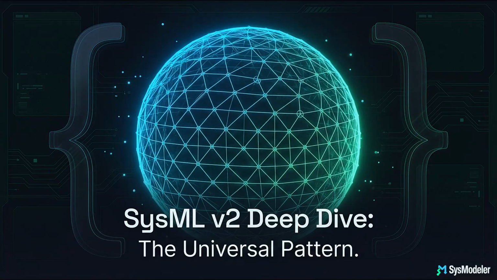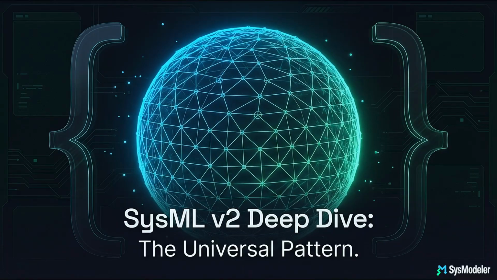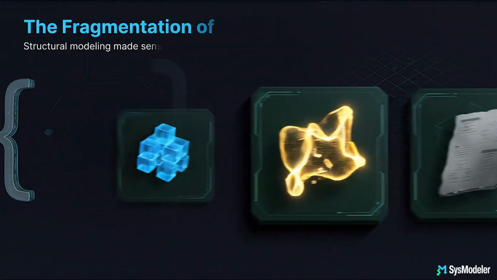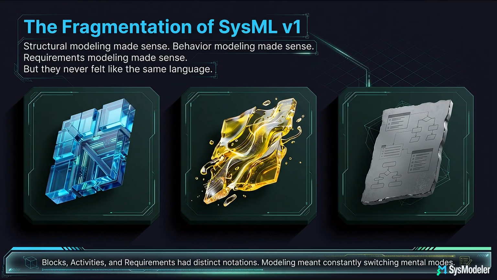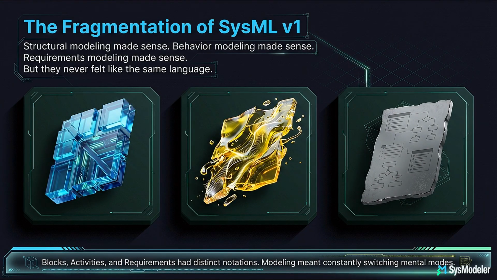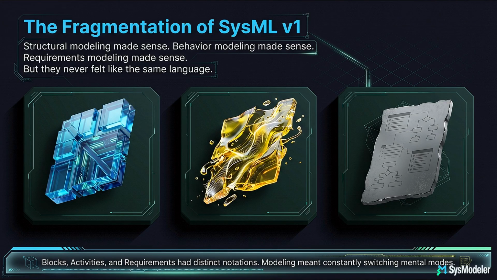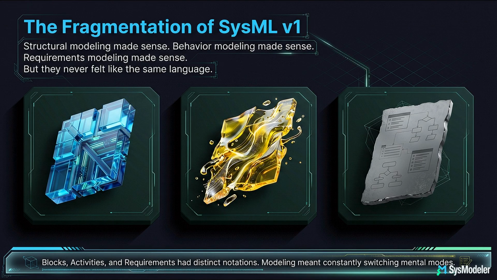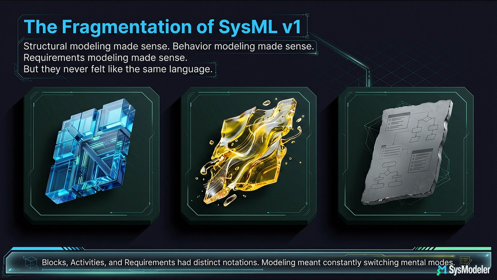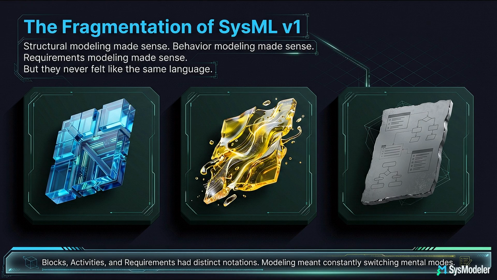Lesson 4. The Universal Pattern. Radical Regularity. If you learned SysML v1, you probably remember this feeling. Structural modeling made sense. Behavior modeling made sense. Requirements modeling also made sense. But they never felt like the same language.